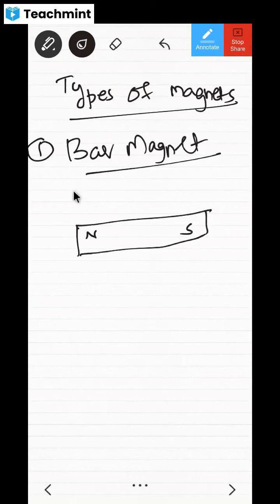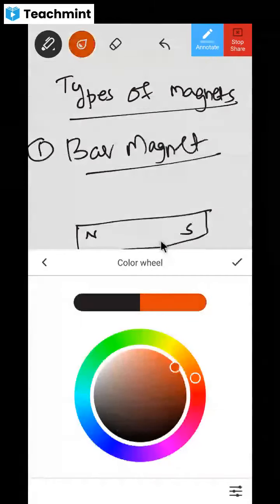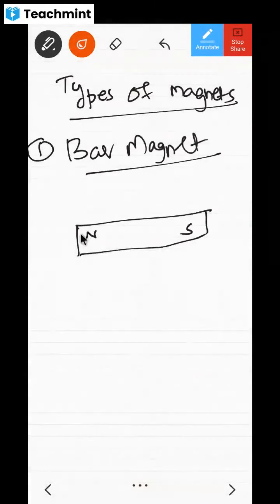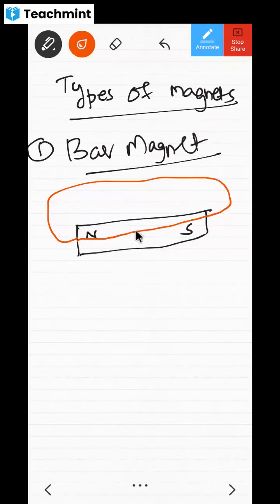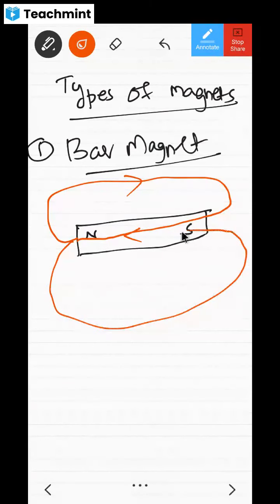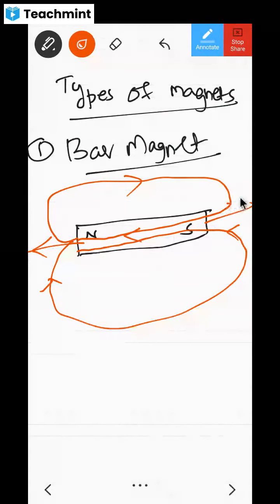And you studied about the magnetic field lines and their properties also. From the North Pole they start outside and they go inside and they form closed loops. Did we study these magnetic field line properties or not? Studied. Okay. So this is like a bar magnet.